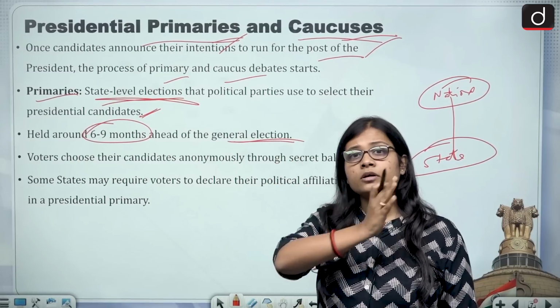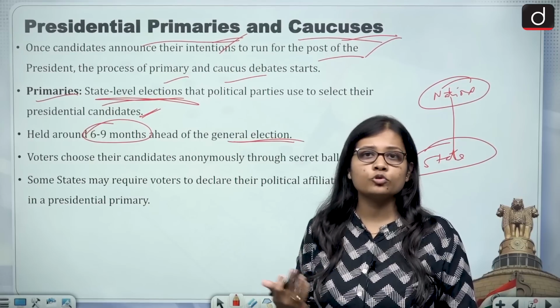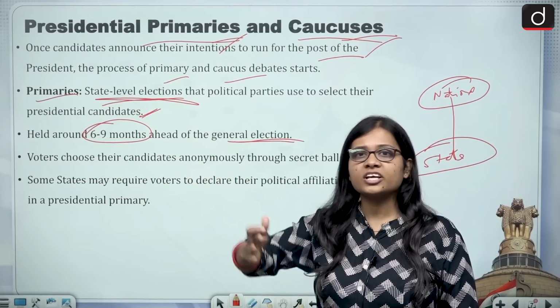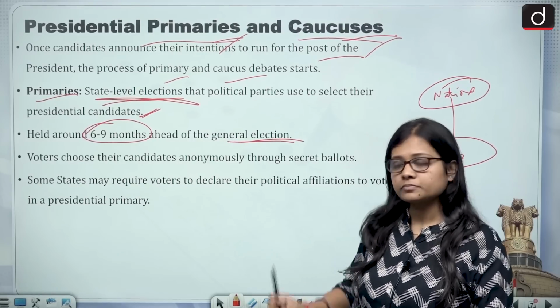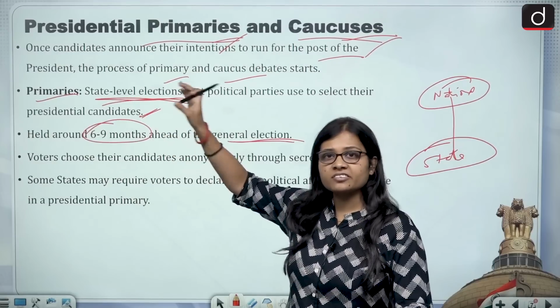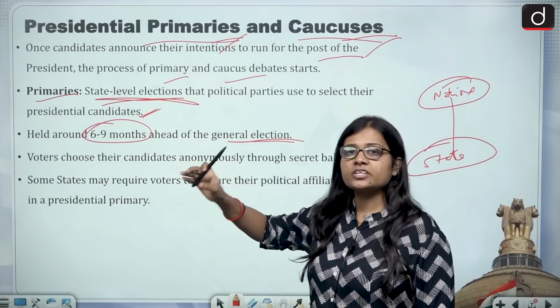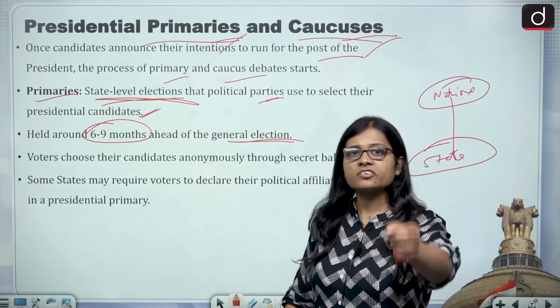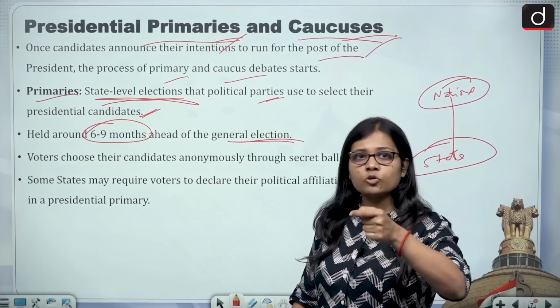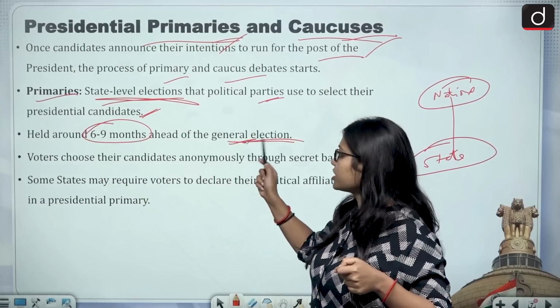Campaigning goes on for the last 1.5 to 2 years, and the process for the general election takes place around 1 to 2 years. So the primaries, that is the state level election, take place, and the political parties choose their presidential candidates around 6 to 9 months ahead of the general election.